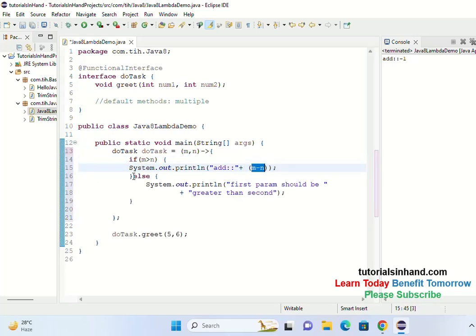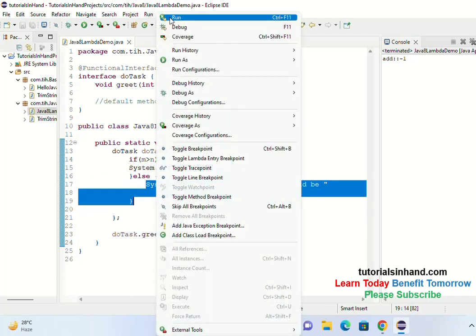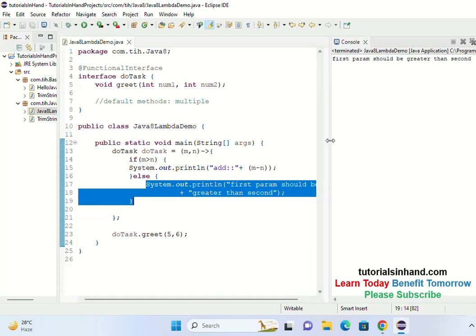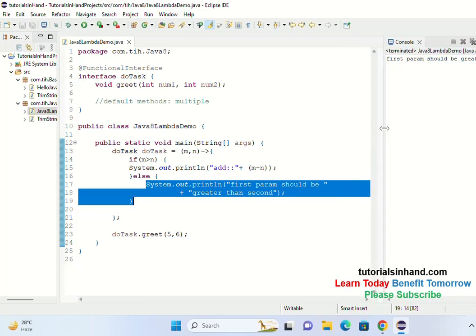Otherwise, we are simply saying that the first param should be greater than the second, and we are printing that message. So in this case, what is there, 5, 6, so m is less than n, so in this case we will get this message, right? So let's run this one. See, we are getting first param should be greater than second, right? And it is expected because m is not greater than n, so it is going into the else statement.